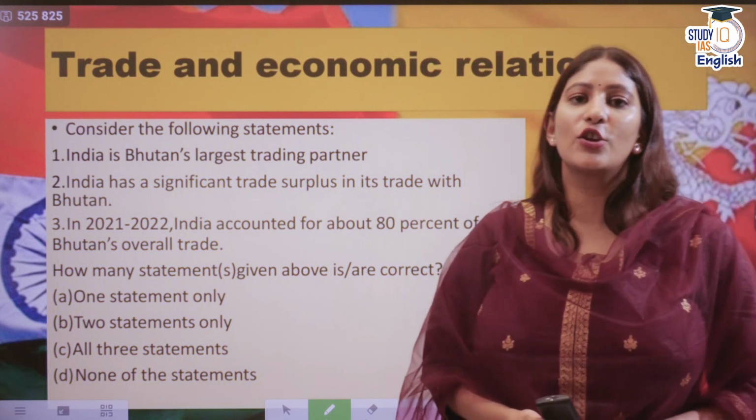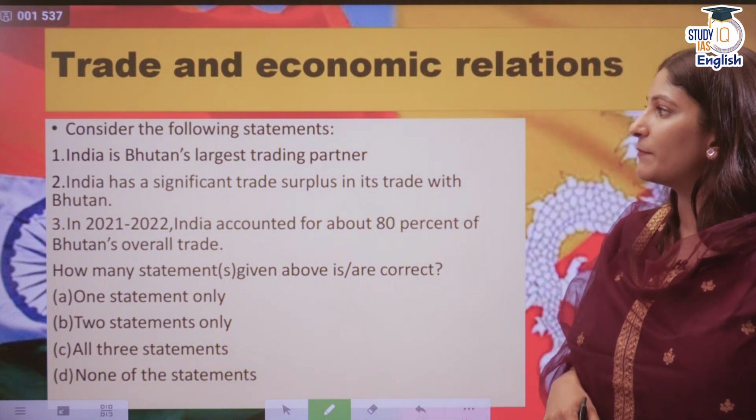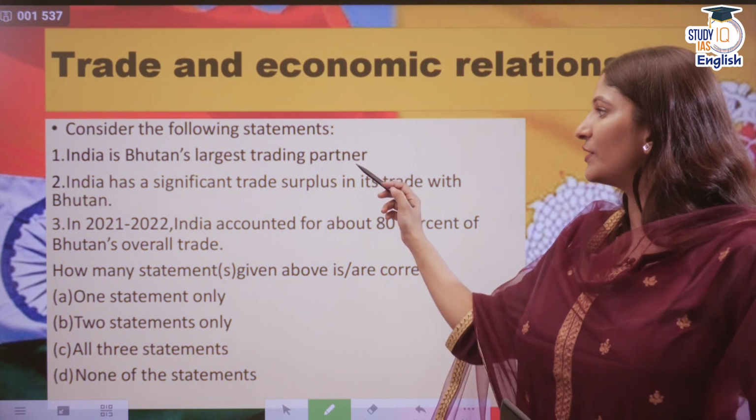Next, trade and economic relations. Consider the following statement. India is Bhutan's largest trading partner.